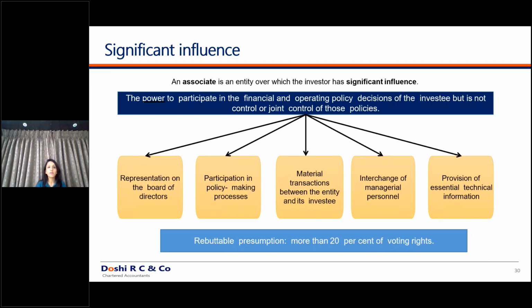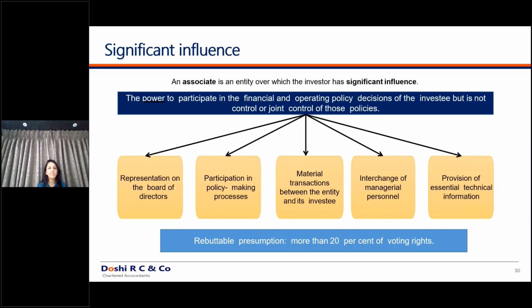Moving ahead to the next part: what is significant influence? Similarly over here, the definition of significant influence is given. If you are holding 20% or more than 20% of the shares, you might have significant influence over the company. But there can be a rebuttable presumption that in spite of holding more than 20%, you do not have significant influence over the company.